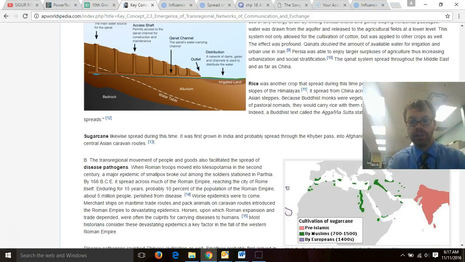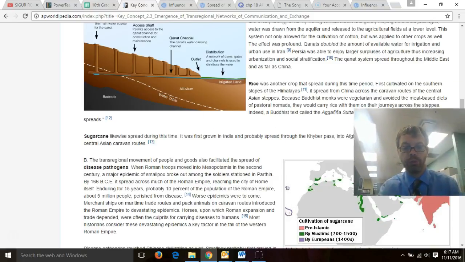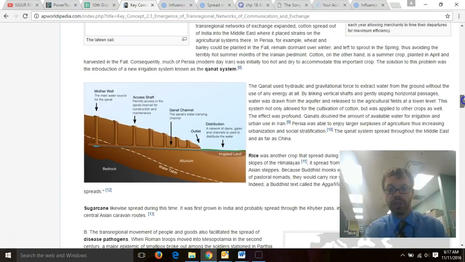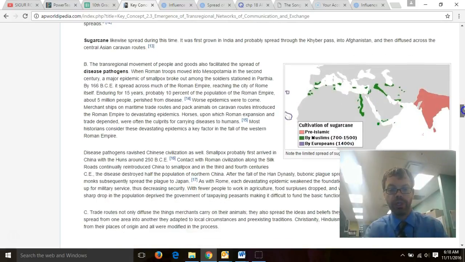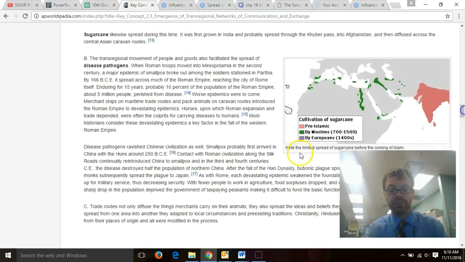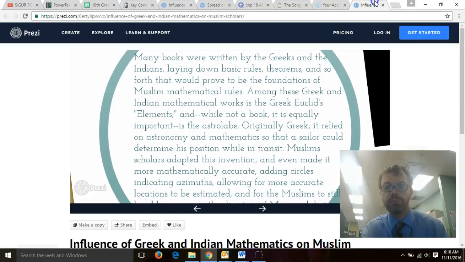Oh yeah, look at this, AP Worldopedia 2.3. There's a whole section here on food like rice, sugarcane, and then a whole section on disease pathogens. So that could be a continuity with cultural exchanges right there. Not too hard to write about that one. And if I wanted to go with food, rice, for example, well, there is a difference between rice and rice, or a continuity between rice and rice. I know.